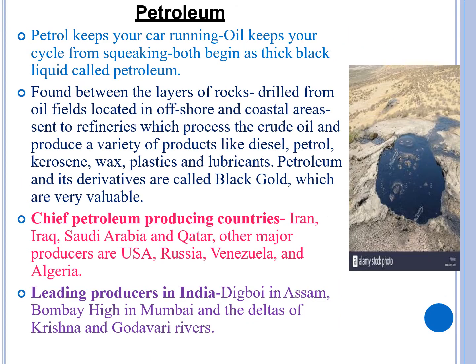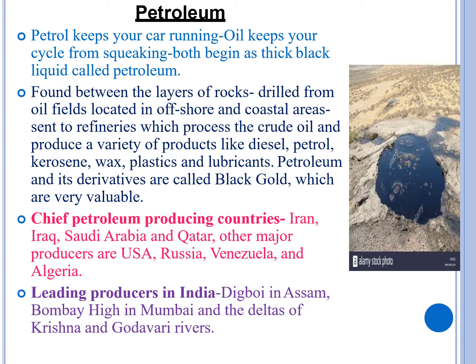Next is petroleum. We all know that petrol keeps our car running, and it also keeps your cycle from squeaking. Both begin from a thick black liquid called petroleum, which is found between the layers of the earth, and we drill it from oil fields located offshore and in coastal areas.